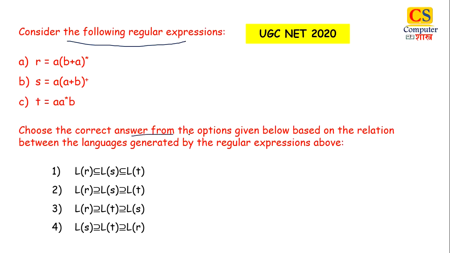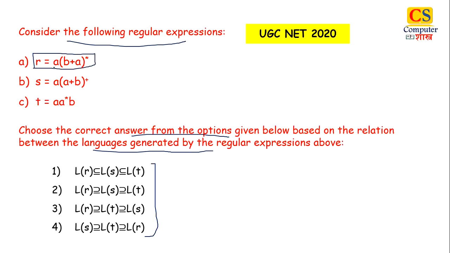Choose the correct answer from the options given below based on the relation between the languages generated by the regular expressions. Now, you can see from these options, we need to determine which one will be the superset and which one will be the subset. So let us try to create a few examples. First, we are taking the first regular expression R equals (a*b + a)*.